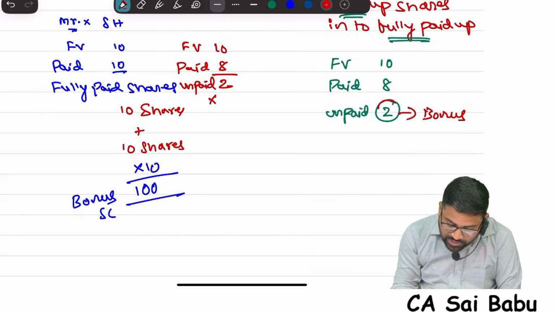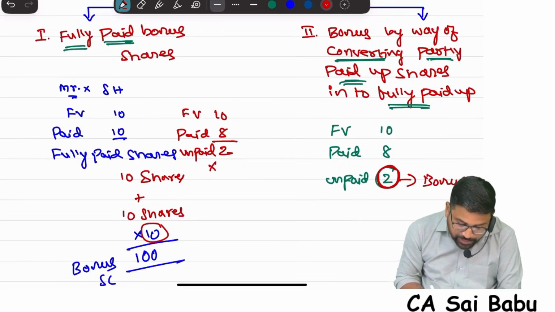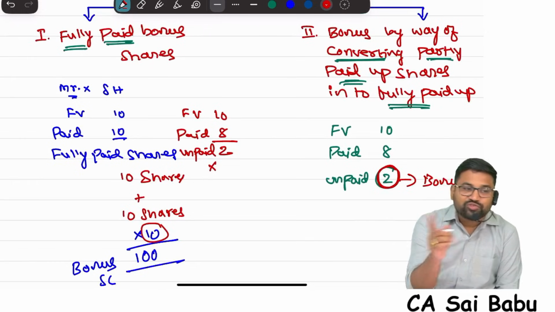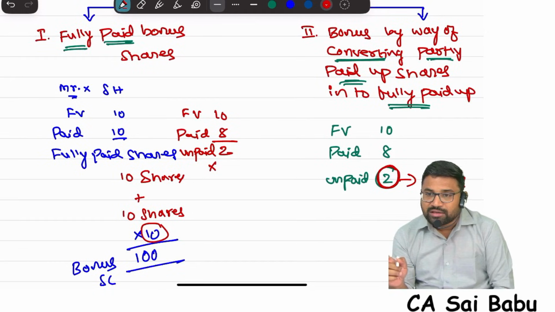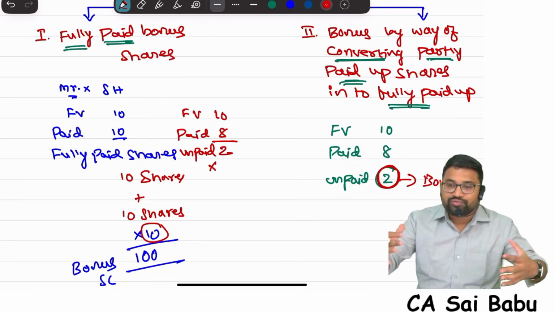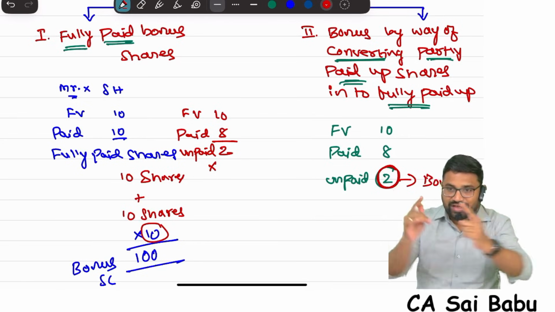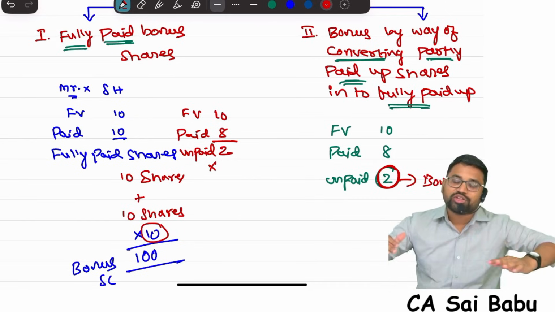Here the bonus is only this much, 2 rupees. But here the bonus is the entire amount, 10 rupees. So what is the difference between fully paid bonus shares and bonus by way of converting partly paid into fully paid? In fully paid up bonus shares, one full share, face value, if I assume, or if I take one share, that will be given as bonus to you. We assume that you have paid it.